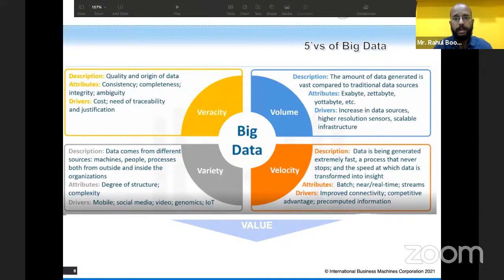So here, for big data, we need to consider the 4 V's: volume, velocity, variety, and veracity. Volume is how much data is being generated, velocity is at what rate it is being generated, and variety is what kind of data. Let's say I told you about the smell and everything.